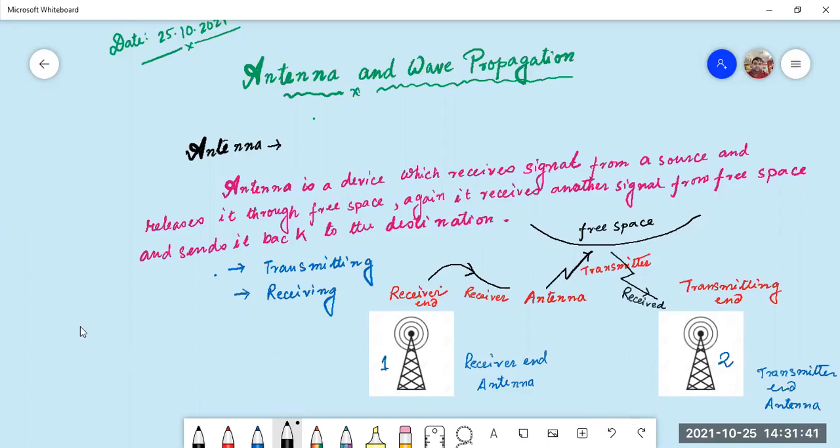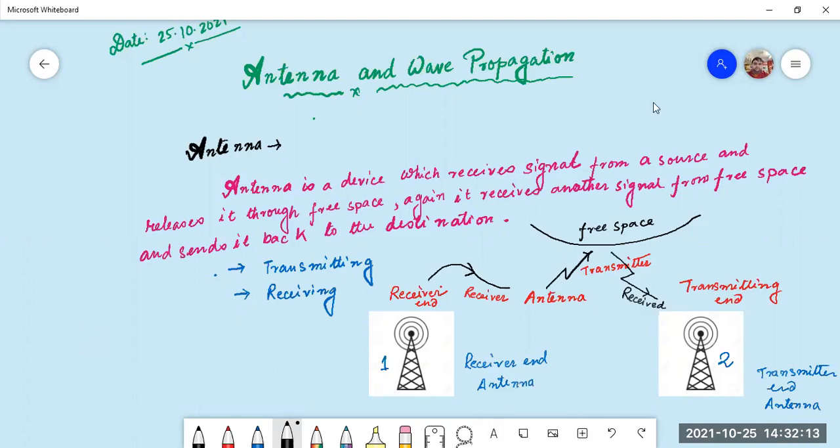From the receiver end, the antenna receives the signal and then transmits it into the free space. The second antenna, the transmitter end antenna, receives the signal which is transmitted in the free space and sends it to the transmitter end. So sending, receiving, sending.